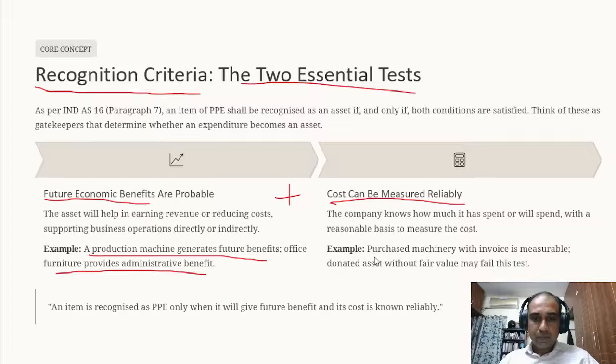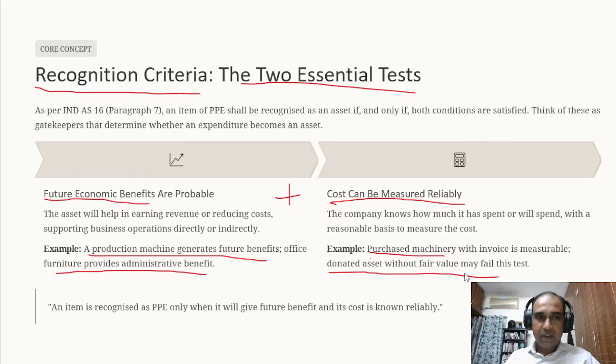Okay. So in this case, if we purchase a machinery, then we know the price of the machinery that can be capitalized. But if it's a donated asset without fair value, then it may be difficult to quantify what should be the value that we should capitalize. In that case, the second condition will not get satisfied. In that case, we may not be in a position to capitalize. If we are able to derive the value, then we can capitalize such cost.